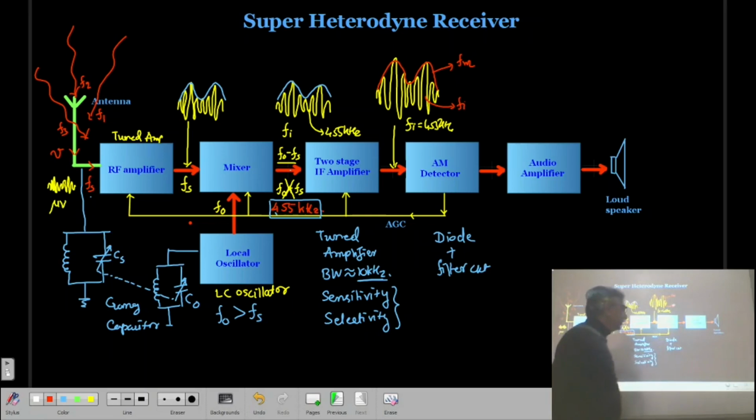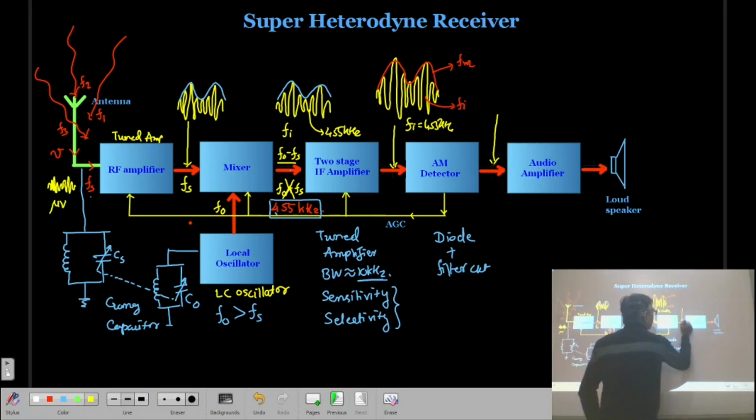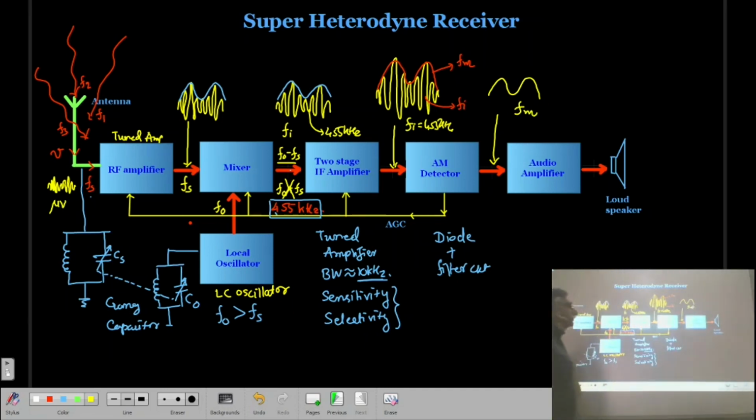So we use a linear diode detector circuit with some filter so that the intermediate frequency will be filtered out and you will get only the frequency fm. So here only the information will be present. The carrier frequency or the IF frequency is filtered by the capacitor filter.